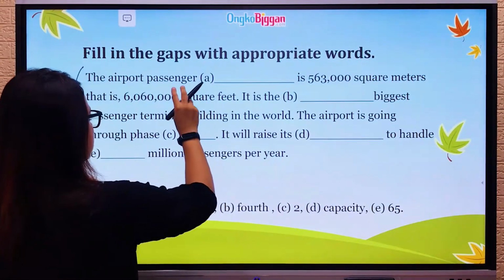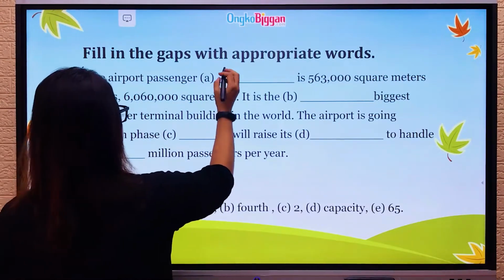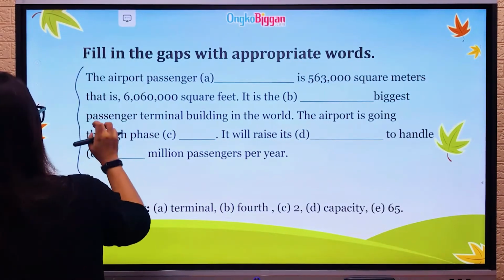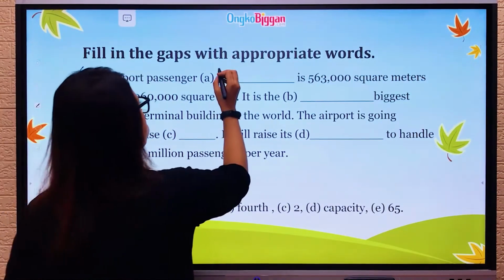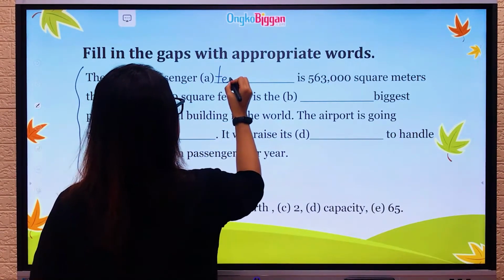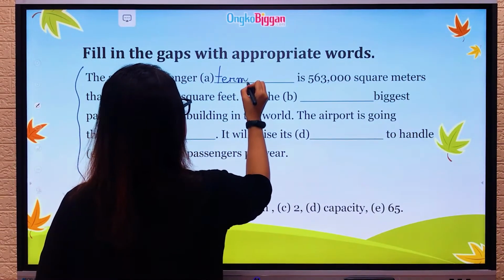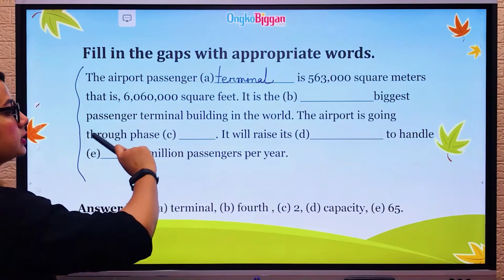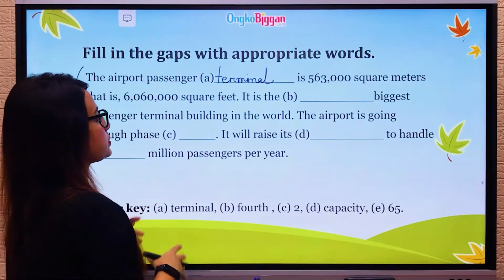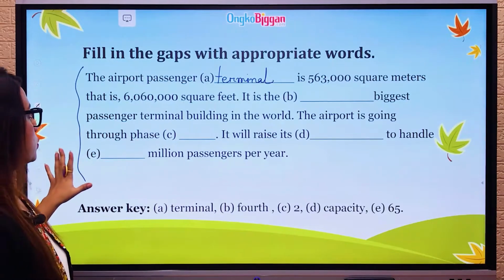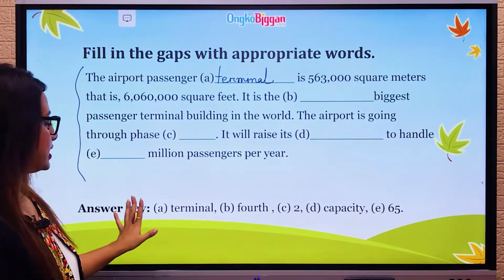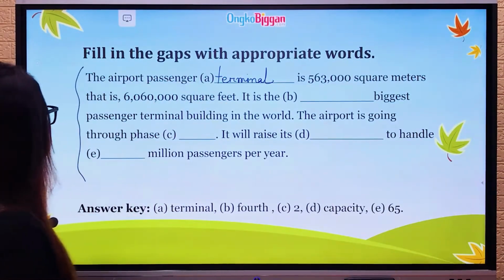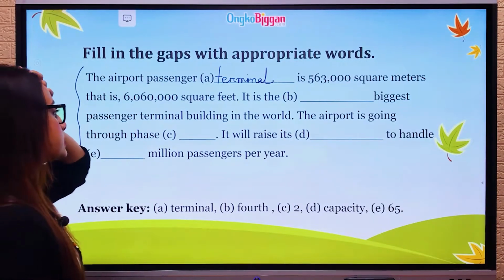So I did not modify this sentence. The answer will be terminal. Let me write it down. So the airport passenger terminal is 563,000 square meters. So letter A will be terminal. Then we will go back to our passage and look for answer B.